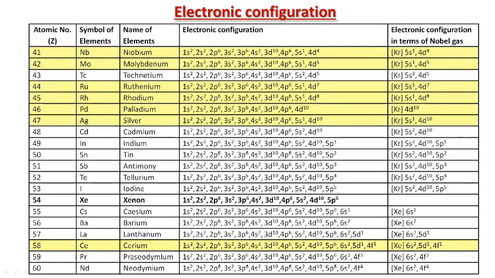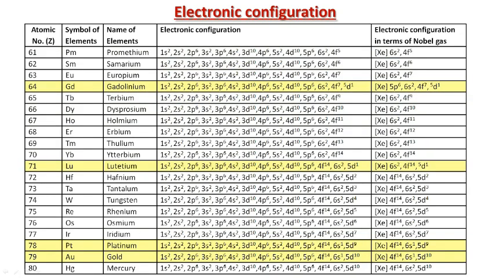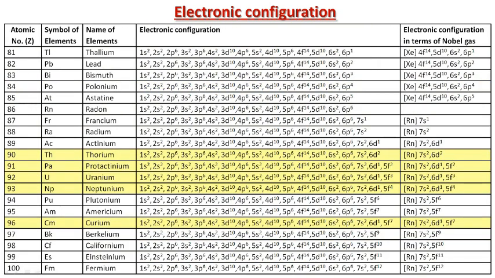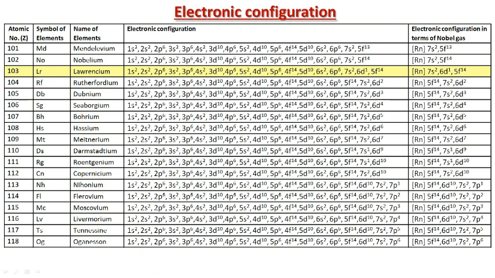Here you can see niobium, molybdenum, ruthenium, rhodium, palladium, silver, cerium, gadolinium, lutetium, platinum, gold, thorium, protactinium, uranium, neptunium, curium, lawrencium, and their electronic configuration in terms of noble gas configuration is shown over here for your reference.